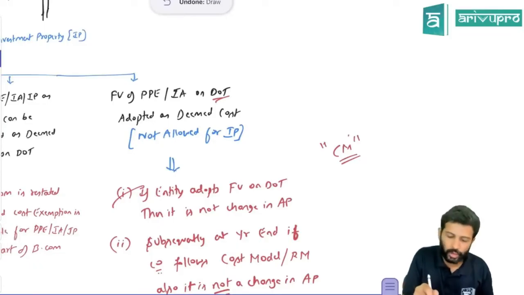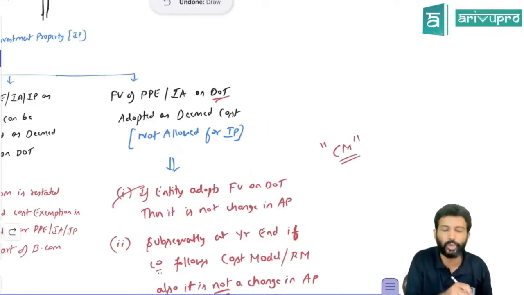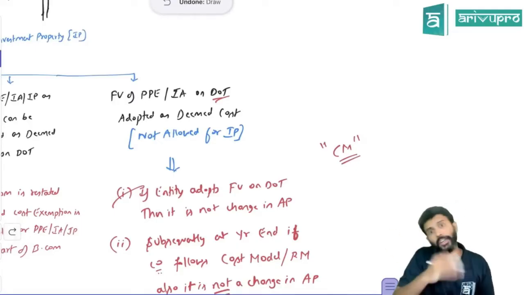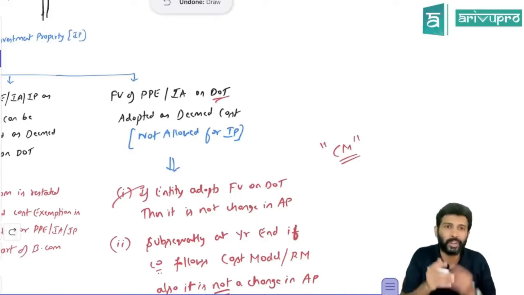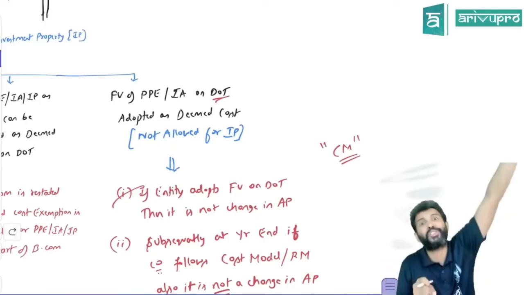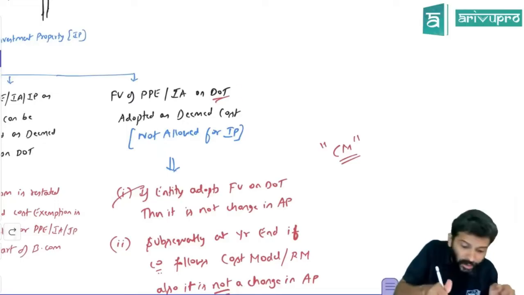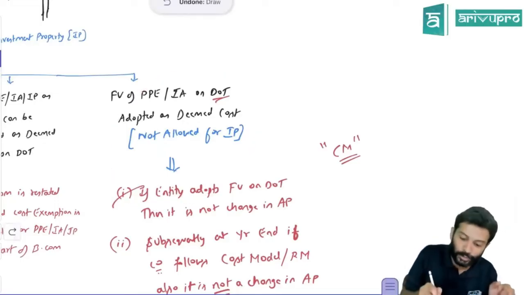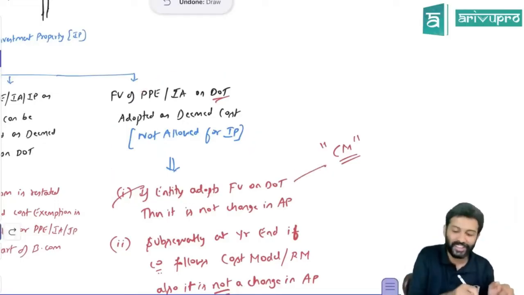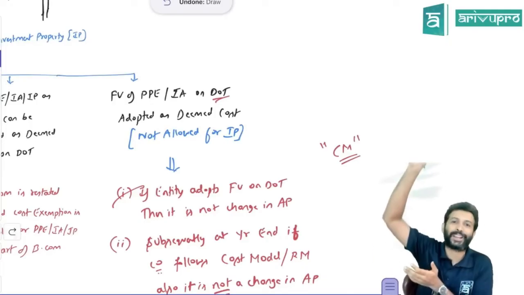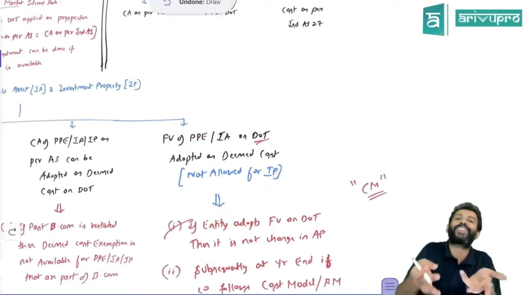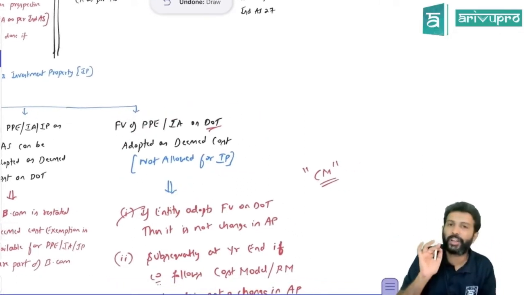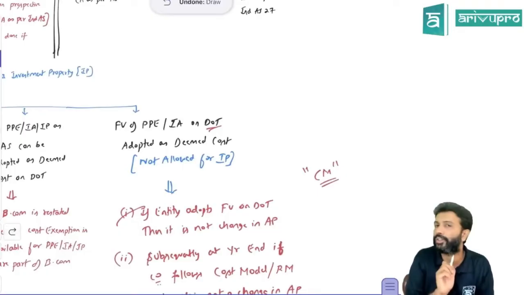So till now you are following cost. Now on the date of transition, you have chosen to go for fair value. That means you have changed. Is it a change in accounting policy? No, this is not considered a change in accounting policy. Change in accounting policy means you have to do retrospective accounting. First of all, these are all shortcuts. If you say this is a change in accounting policy, you have to do it retrospectively. We don't want to do retrospective accounting, so that's the reason these shortcuts are given. That's the reason they specifically said that if you adopt fair value on the date of transition, it is not a change in accounting policy.